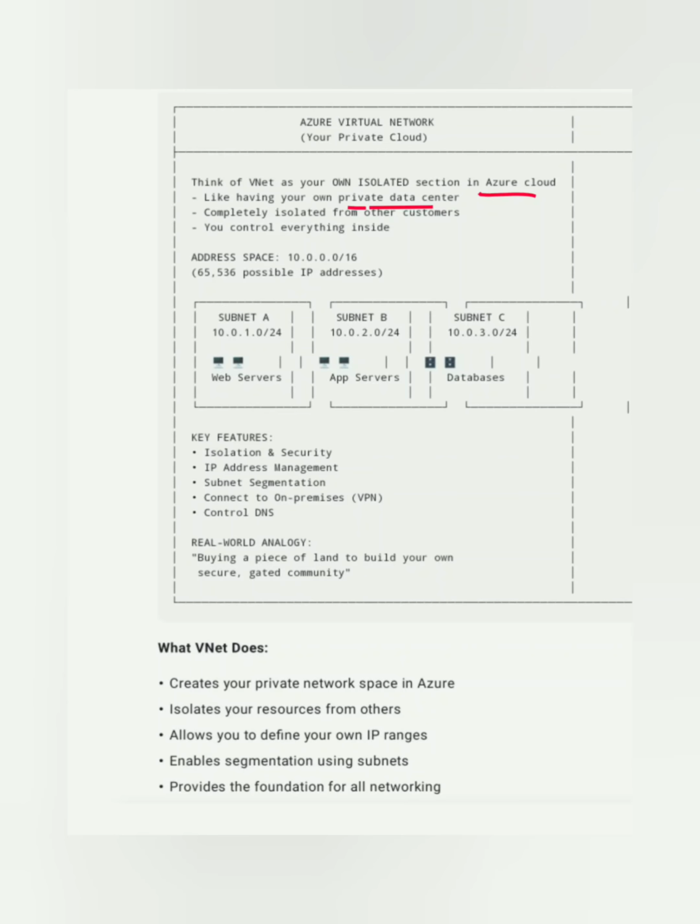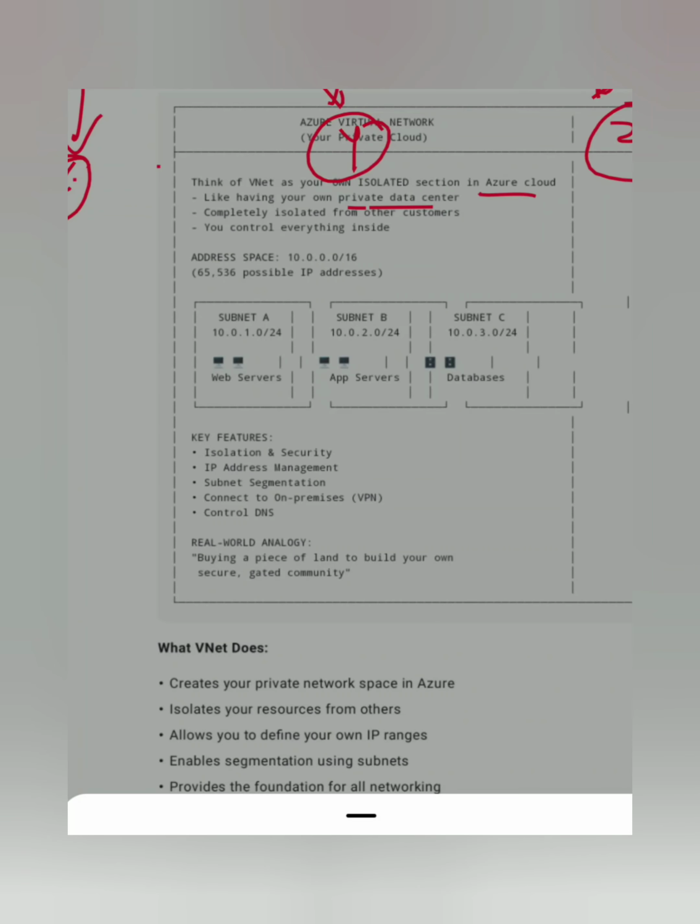An ISP will have separate customers, say customer X, customer Y, customer Z. This customer's data will not interact with the other customers' data unless I give permission to do that. Otherwise it's all isolated. VNet acts like that. It's completely isolated. You need to understand that first.